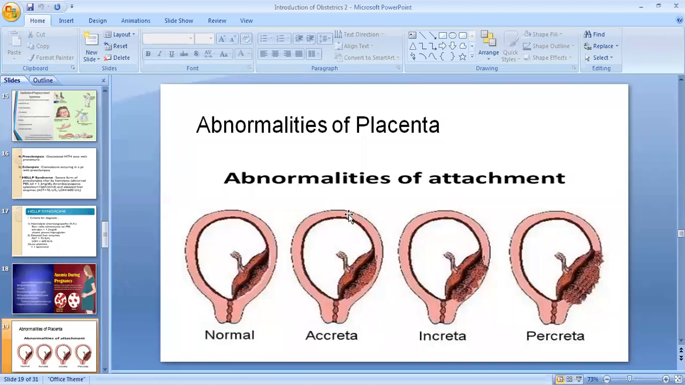Sometimes there is a problem with abnormalities of the placental attachment. This is the normal placenta, but if it is too deeply attached, then it is called placenta accreta. This is called placenta increta, or if it even crosses the perimetrium, then it is called placenta percreta. Too much deep attachment of the placenta.